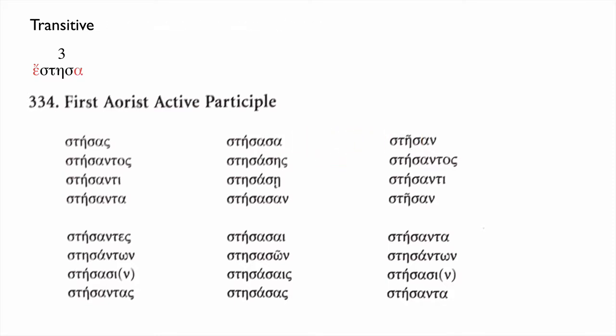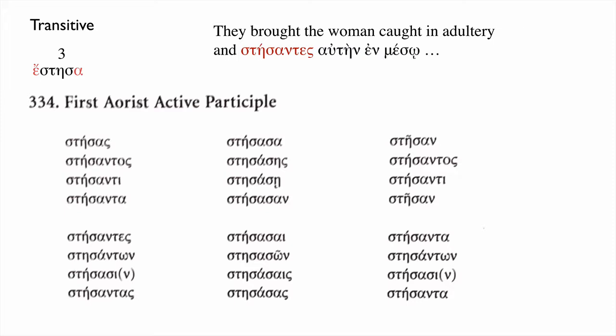All right, let's give a sentence and practice that. John chapter 8, verse 3. They brought the woman caught in adultery, and the sentence continues, καὶ στήσαντες αὐτὴν ἐν μέσῳ. Which participle is that? Well, it has the full stem. This is στήσαντες. It's plural and masculine, agreeing with the they.